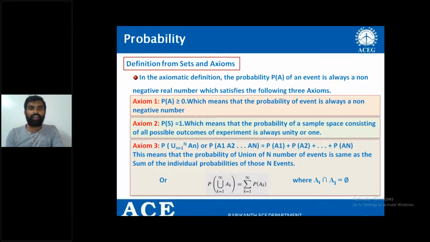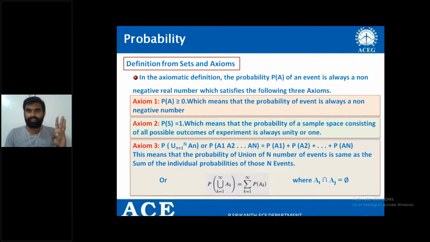And the condition here is that the sets Ai and Aj are disjoint events. Disjoint in the sense mutually exclusive, and there is no common element between these two. That is, getting a 4 and getting a 5. These two are disjoint events. Why? Because at a time we cannot get 4 and 5 in a single attempt, right?